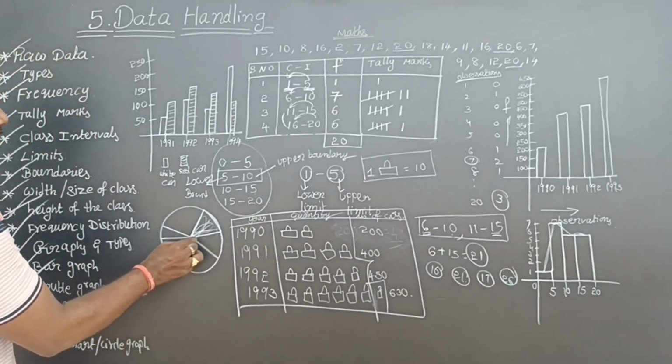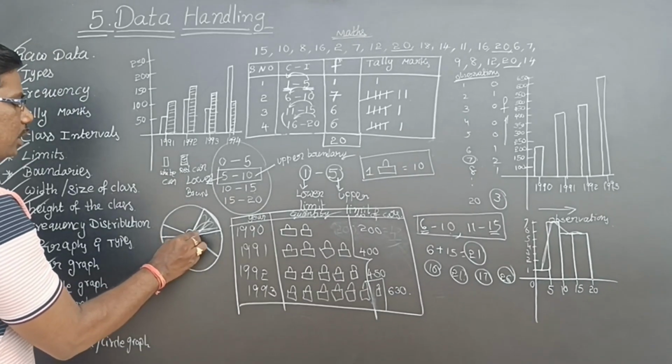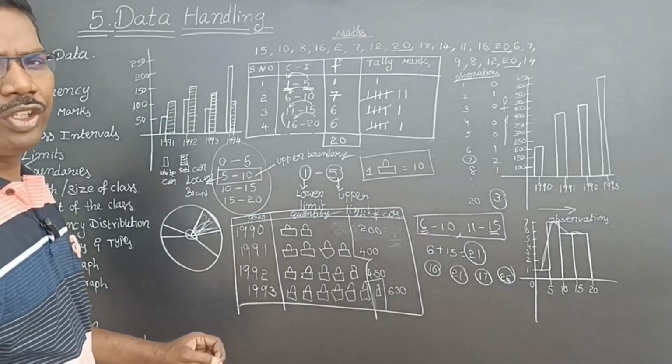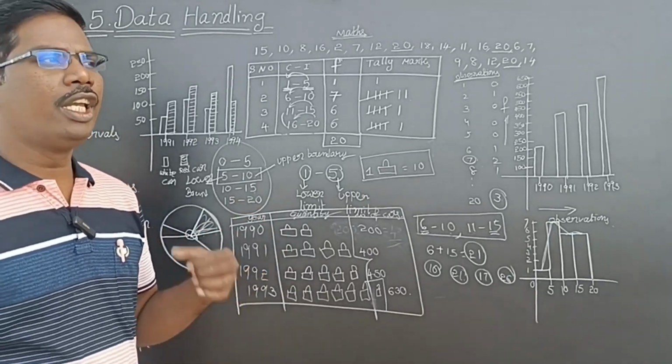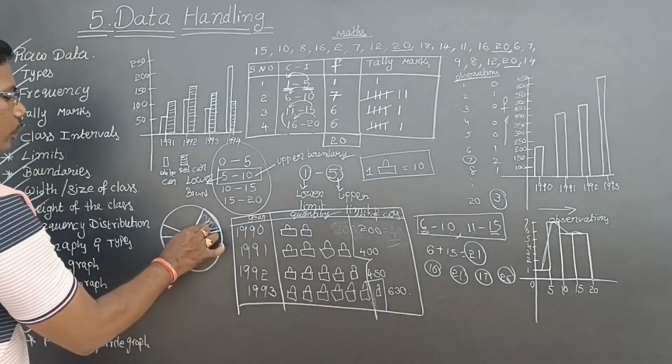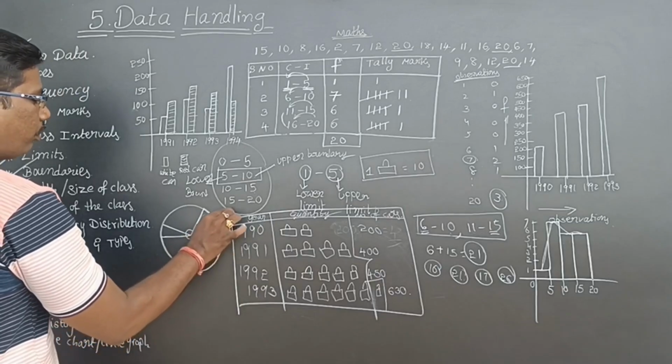In the circle, the sum of the angles at the center is 360 degrees. To get the values, they will give some particular value.